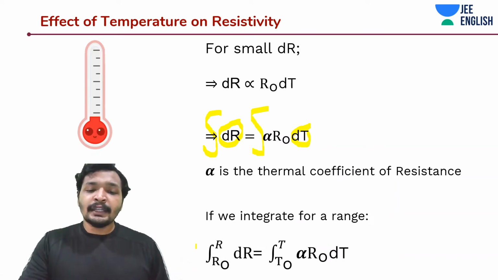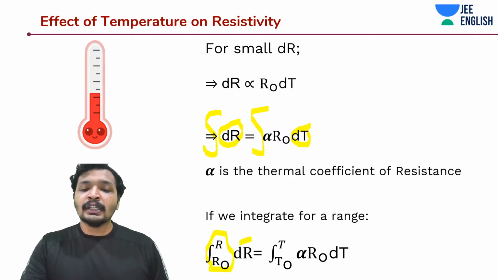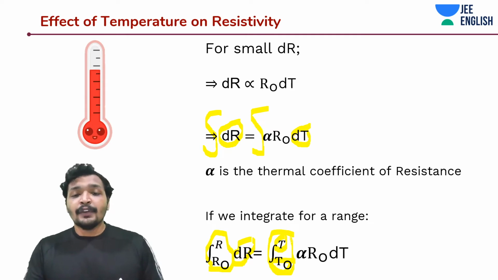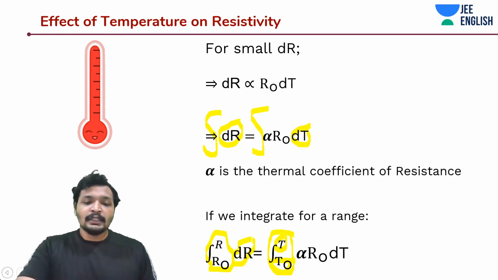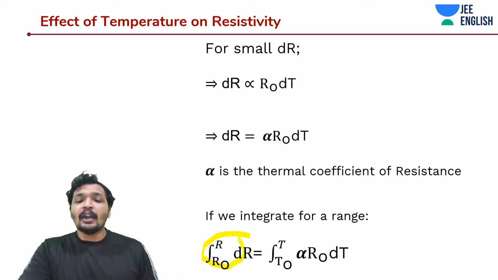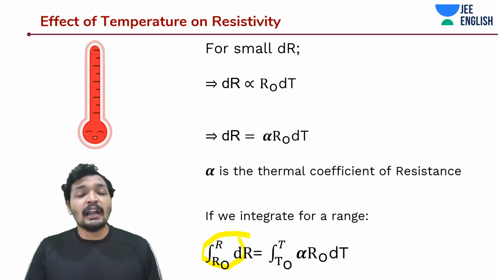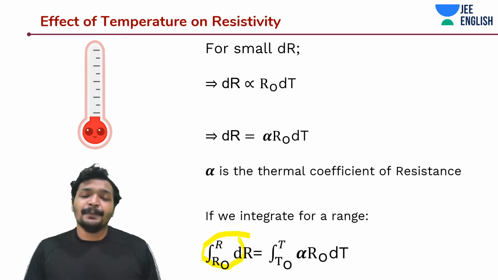So we integrate from R0 to R for dR, and on the other side for the temperature from T0 to a temperature, let's call it T. What would the integration be? R minus R0 on the left hand side, and on this side, alpha into R0 into delta T or T minus T0.